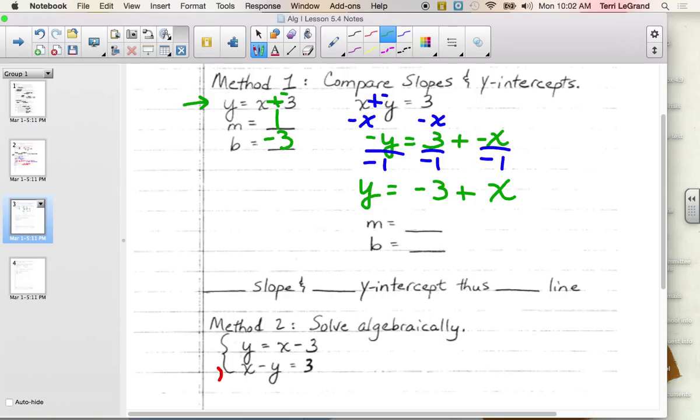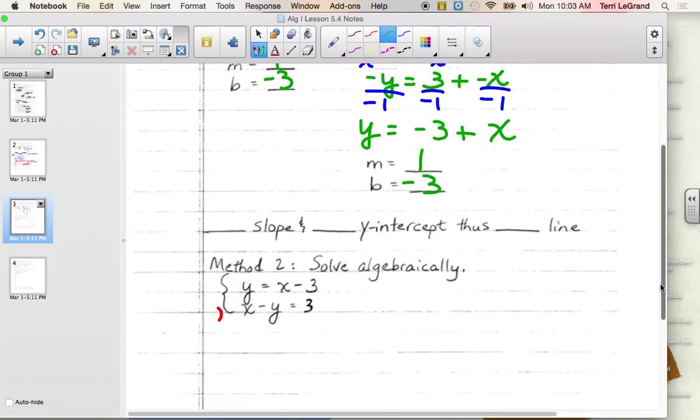Is that the same equation as the other one? Sure is. In fact, they gave it to us in slope-intercept form, and then they gave us its standard form name, and when we rearranged standard form into slope-intercept form, we discovered that, guess what? This is really the same equation, just renamed. So we can say, oh, here's what happened. I don't have to graph them even. I see that I have the same slope and the same y-intercept. Thus, it's got to be the same line. One would graph on top of the other.